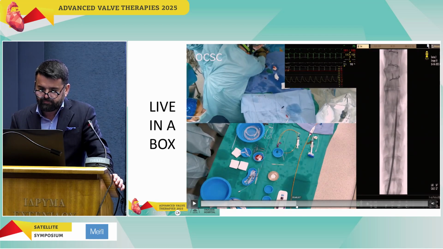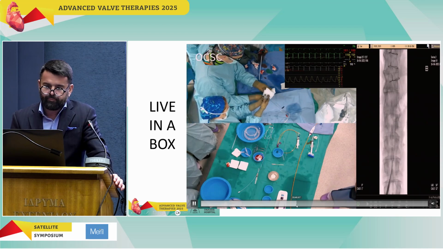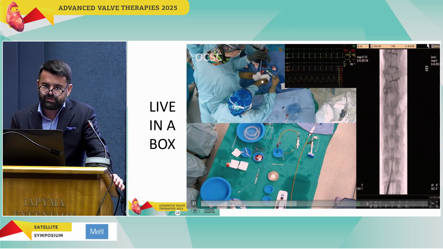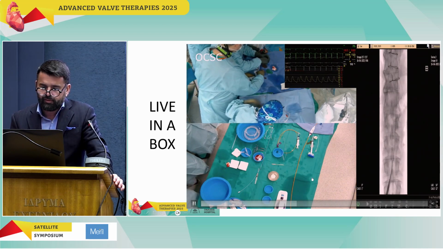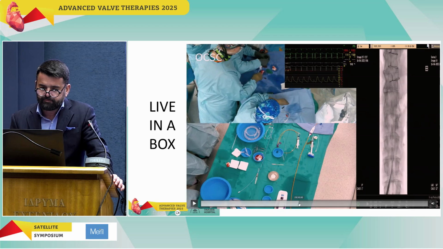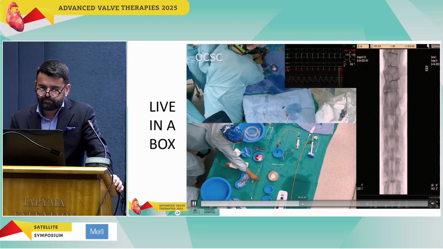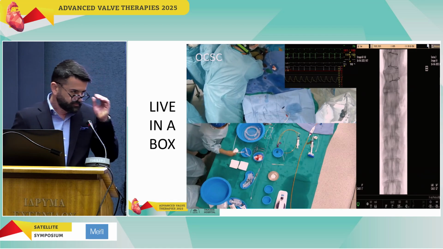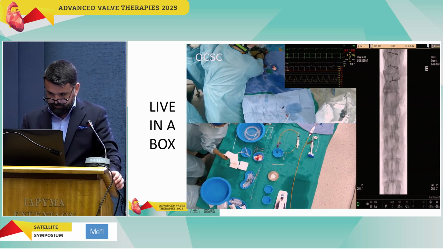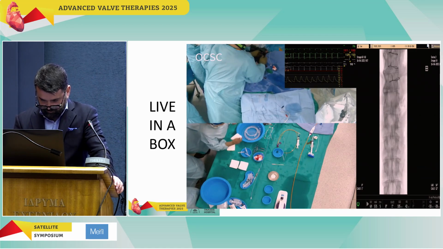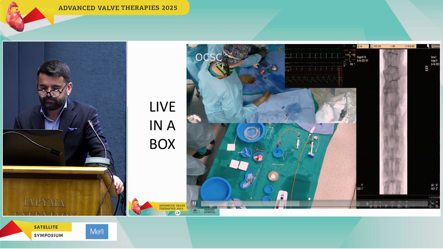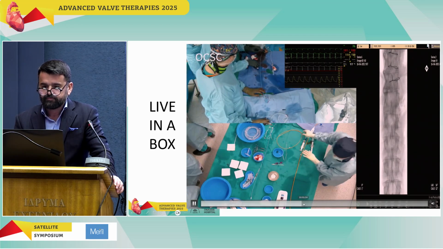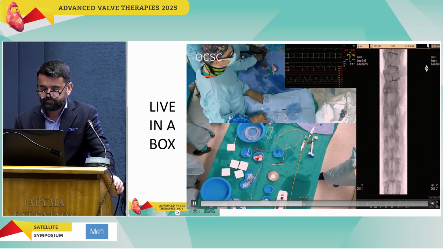Okay. So this is the sheath, which is advanced. You can see here. As I said, sometimes it's not easy to advance the sheath. Okay, you can proceed.